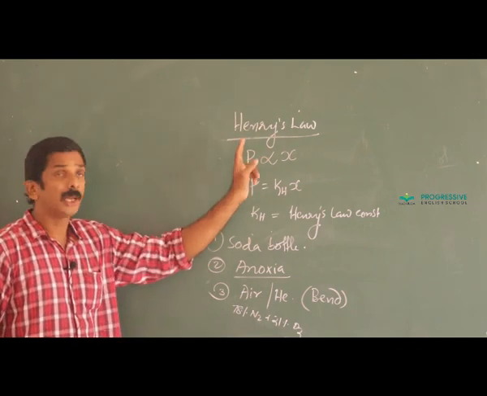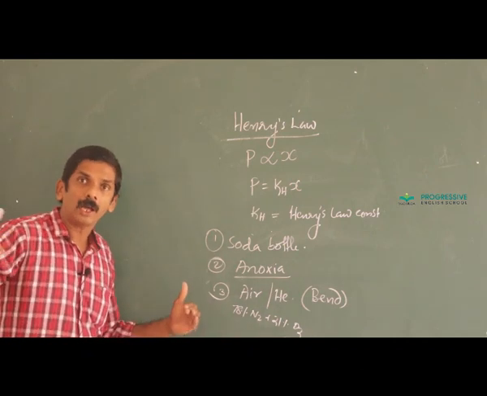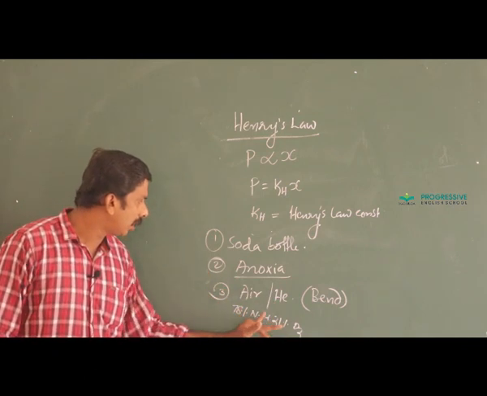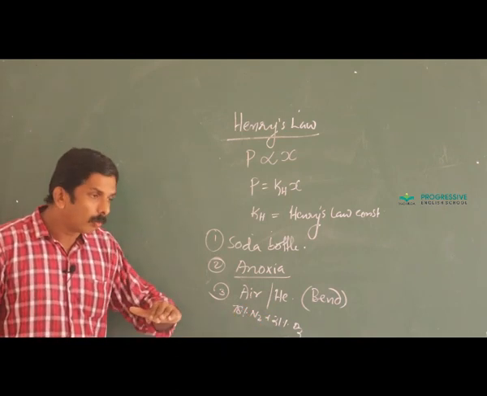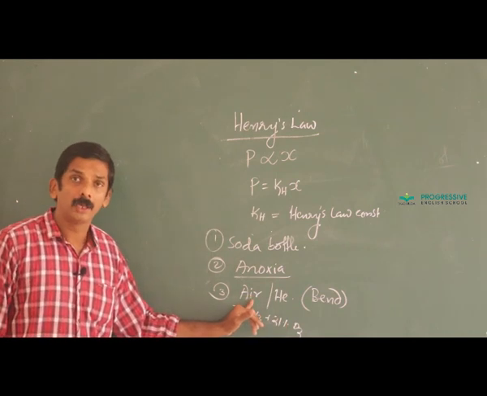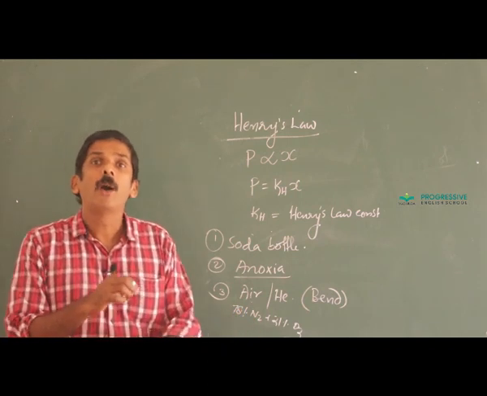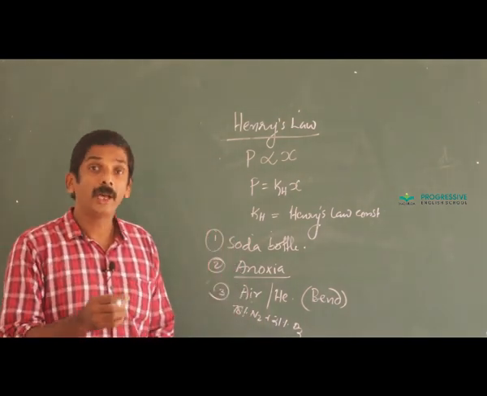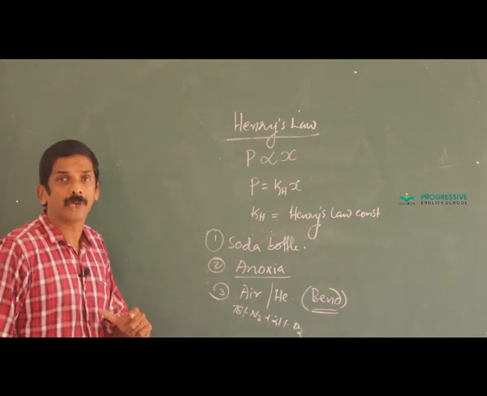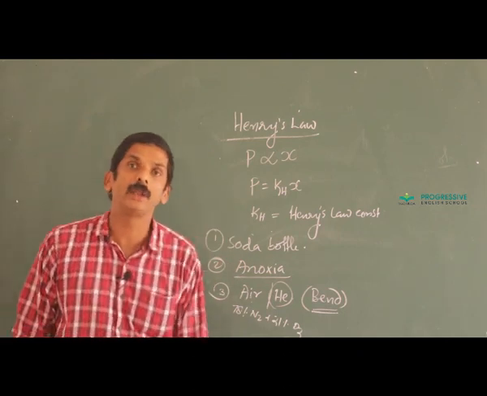According to Henry's law, as pressure increases, solubility also increases. The pressure at the bottom of the sea is very high, therefore air is thoroughly miscible with the blood. As the diver moves towards the surface of the sea where pressure is very low, oxygen remains mixed with the blood, while nitrogen is present as bubbles in the blood vessels of the diver. That creates pain. It is called the bends. That is why, to prevent the toxic effect, it is mixed with helium. These are the three major applications of Henry's law.